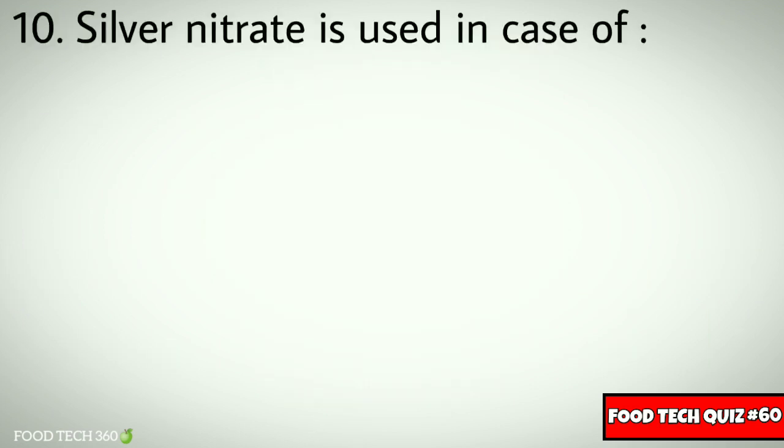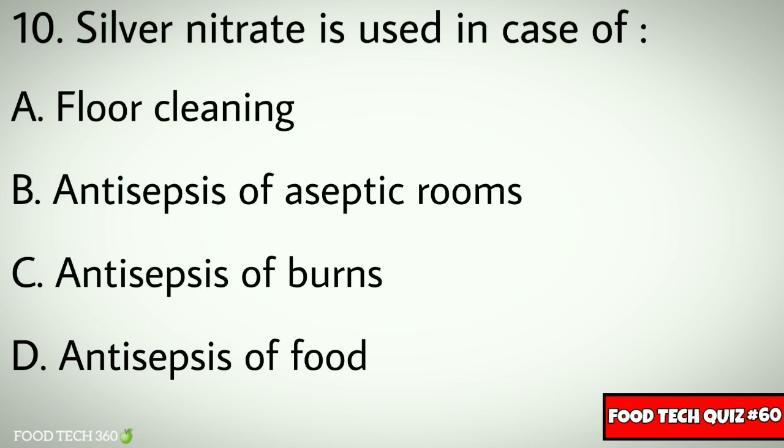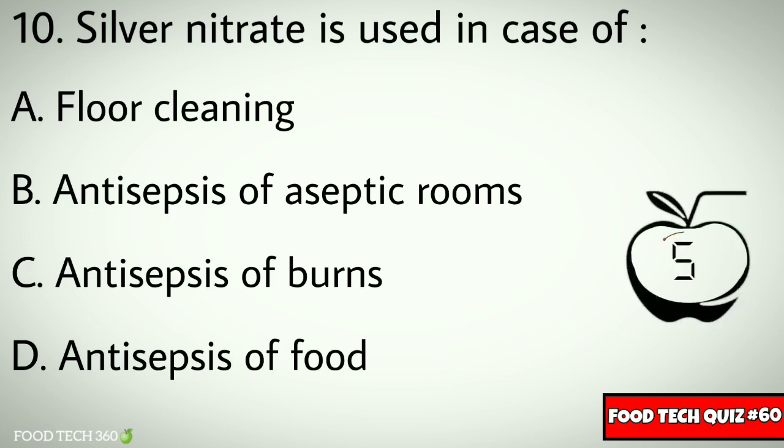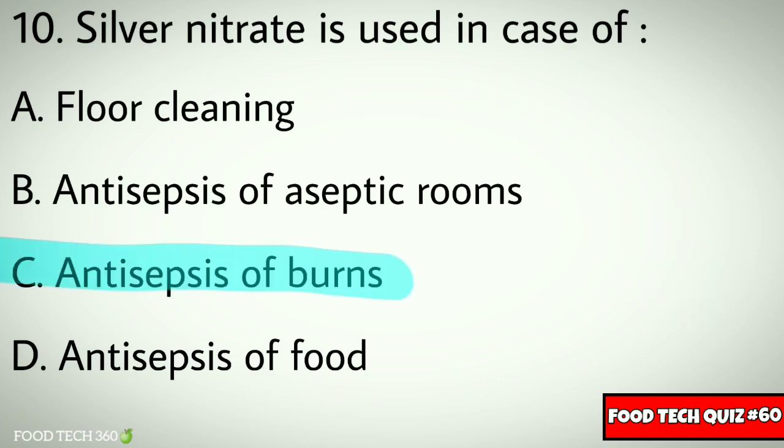Question number 10. Silver nitrate is used in case of: A. Floor cleaning, B. Antisepsis of aseptic rooms, C. Antisepsis of burns, D. Antisepsis of food. Correct answer: C. Antisepsis of burns.